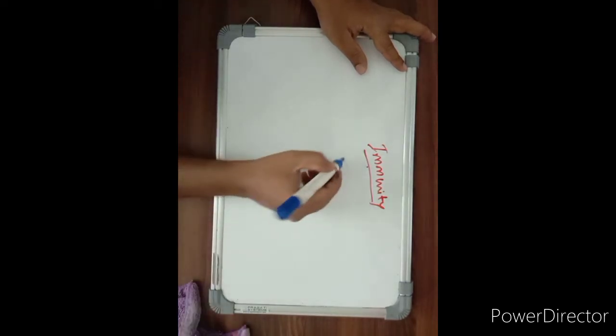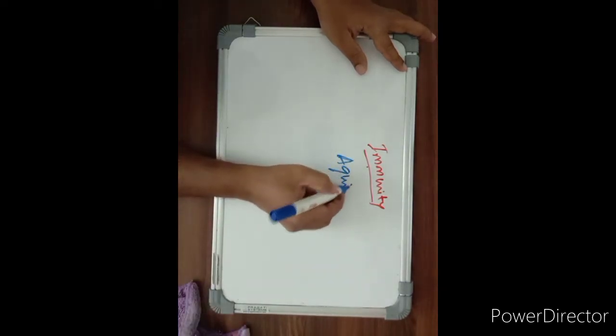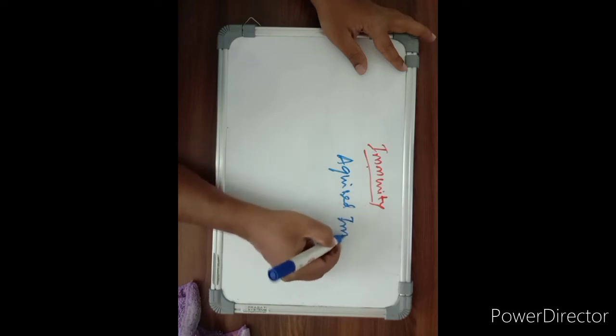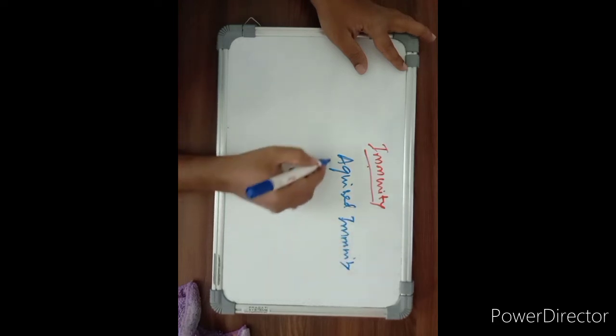And let us discuss acquired immunity. What does acquired immunity mean?